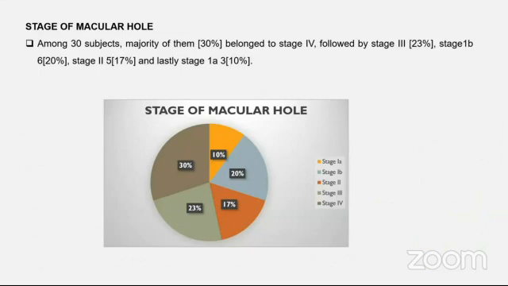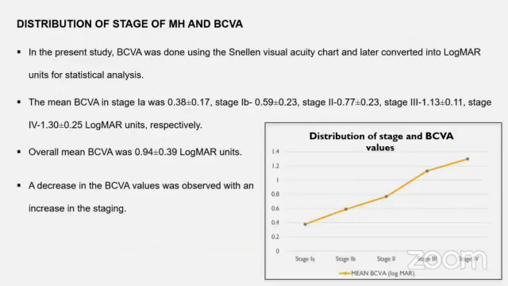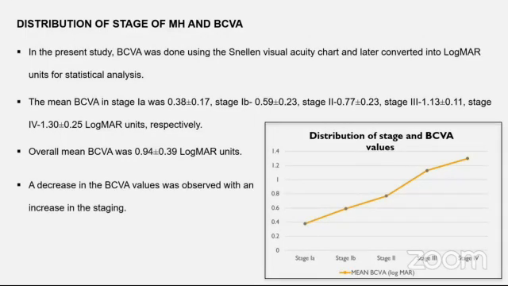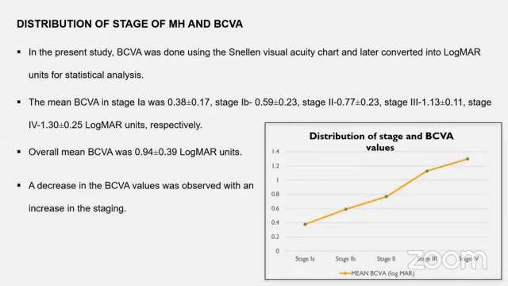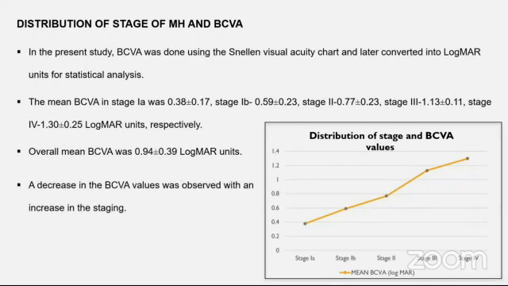Stage of macular hole. Among 30 subjects, the majority of them, that is 30%, belong to stage 4, 23% to stage 3, 20% to stage 1B, 17% to stage 2, and 10% to stage 1A. Distribution of stage of macular hole and best corrected visual acuity in logMAR units showed a decrease in BCVA value was observed with an increase in stage of the macular hole.